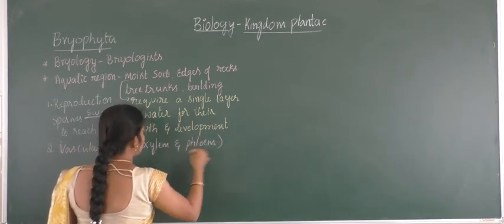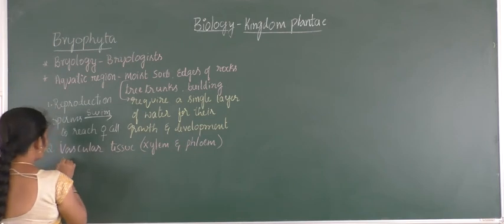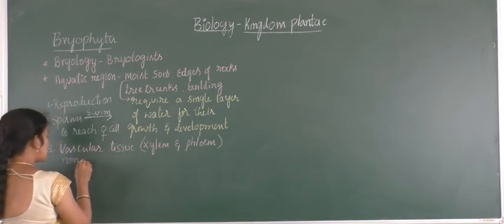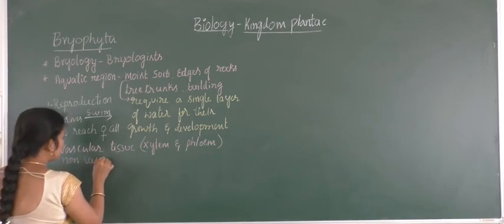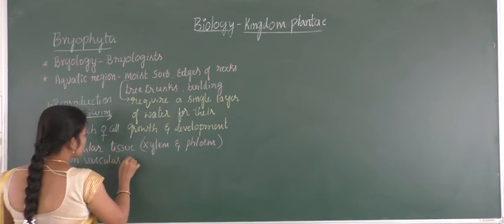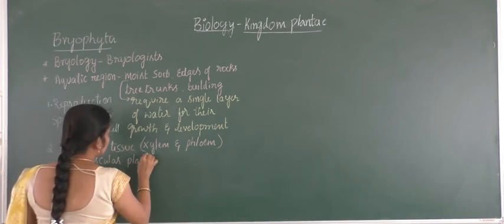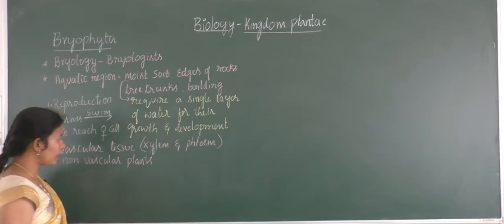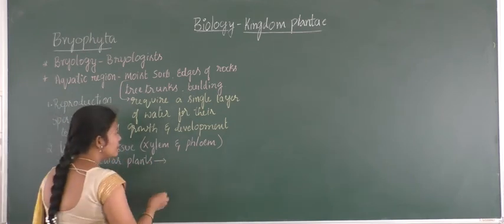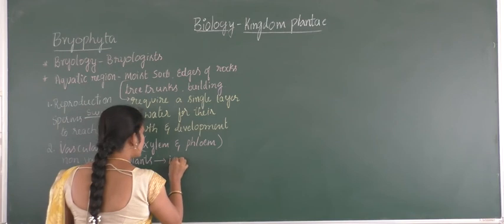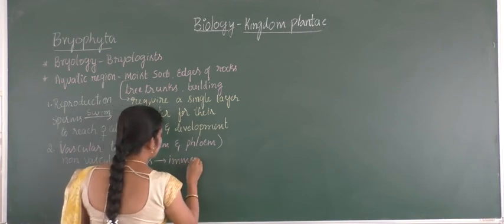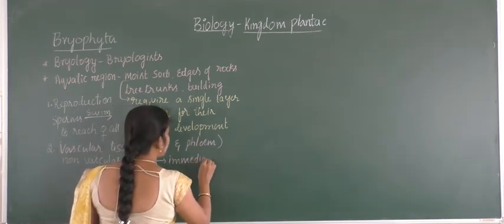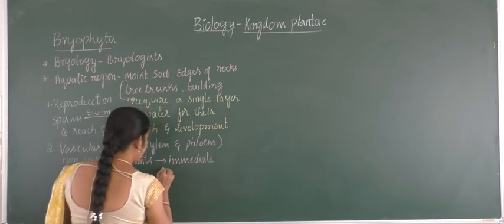These two are absent. They are non-vascular plants. So they must be present with immediate availability of water.